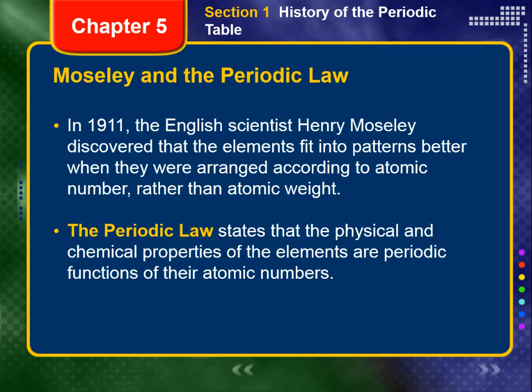1. Why could most of the elements be arranged in an order of increasing mass, but a few could not? 2. What was the reason for chemical periodicity? Moseley and the periodic law. The first question was not answered until more than 40 years after Mendeleev's first periodic table was published. In 1911, the English scientist Henry Moseley, who was working with Ernest Rutherford, examined the spectra of 38 different metals. When analyzing his data, Moseley discovered a previously unrecognized pattern.